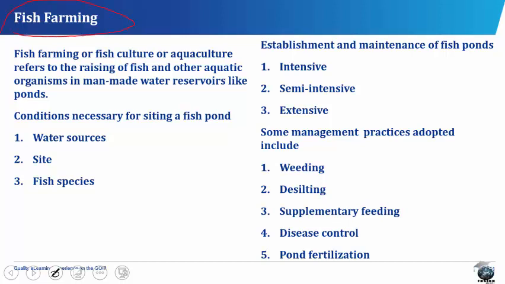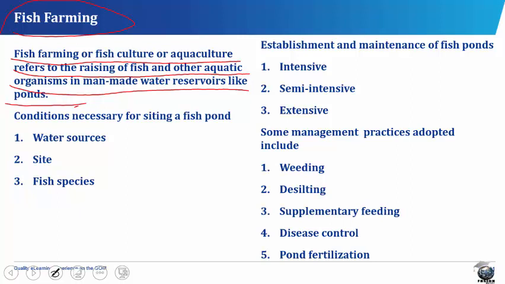Fish farming. Fish farming or fish culture or aquaculture refers to the raising of fish and other aquatic organisms in man-made water reservoirs like ponds. The importance of fish farming can be seen in its ability to provide man with high-protein food and other products. It provides improved fish stocks with faster growth rate for rearing. The fingerlings will be rapidly multiplied and used in stocking natural water bodies.